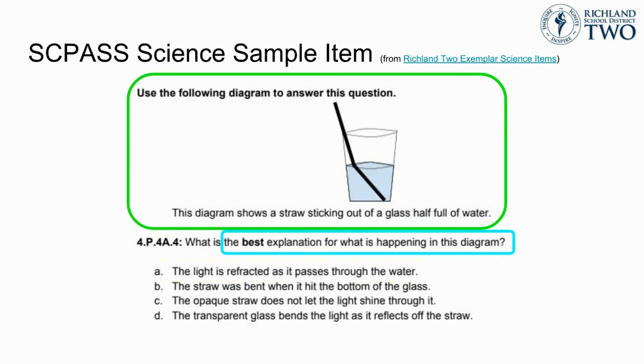In order for students to get the correct answer, they need to be able to interpret the model and apply their understanding of how refraction is the phenomenon of light changing direction as it passes through different materials and how that can change something's appearance, such as the straw. This means that our students need to have experiences investigating how light refracts as it passes through different materials, such as lenses as well as water, and how the changes in appearance of objects can be seen through those materials.